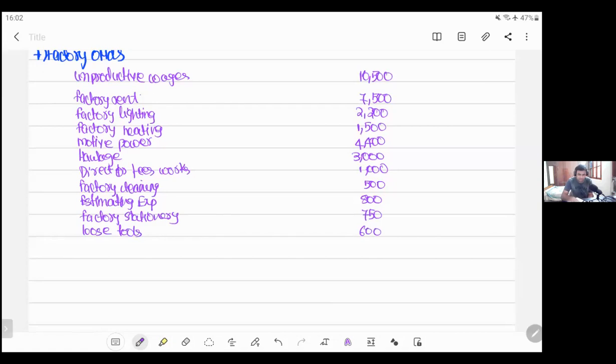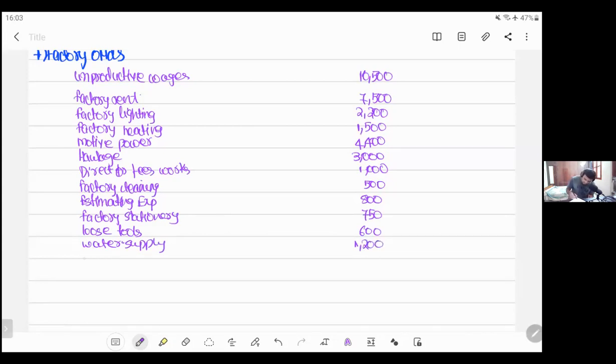Rent and taxes of office will not come. Water supply, insurance is there on the right side. Water supply for works 1200.